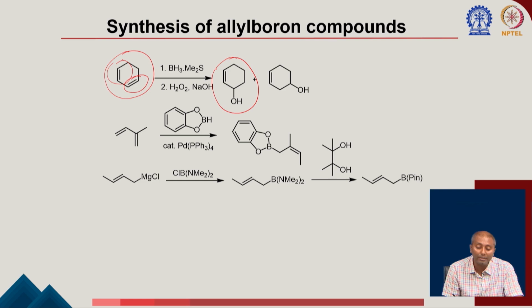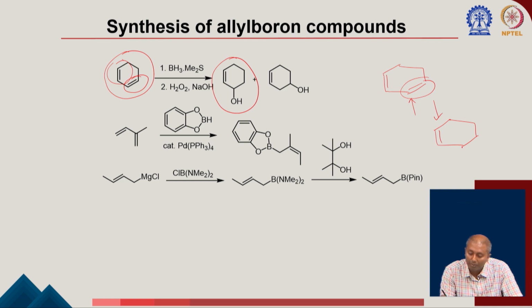But the important thing to understand is what is happening when you are doing the hydroboration in this compound, where you are going to convert to the corresponding alcohol. You can see you have a double bond here and you have done a hydroboration here, correct? Once you have done a hydroboration here, you have two different double bonds. Now if you are selectively doing the hydroboration on one of these, then you can end up introducing a boron here.